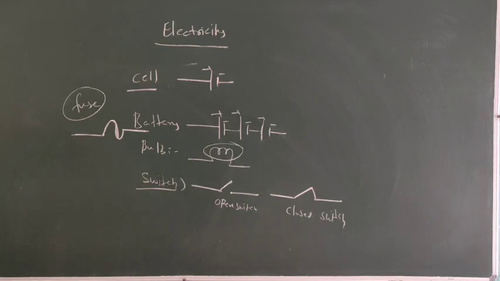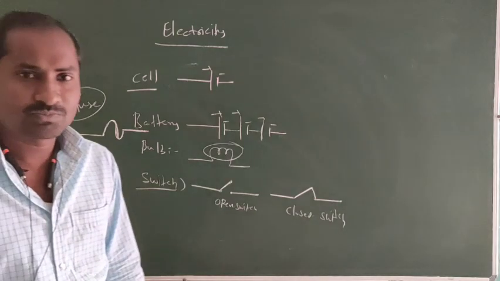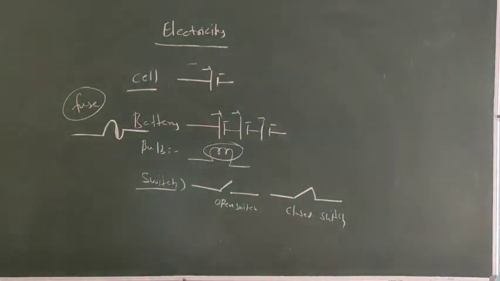Okay, next. 1 kilowatt hour equals 1 unit. 1 kilowatt equals 1000 watts. Read the key points for the electric current.